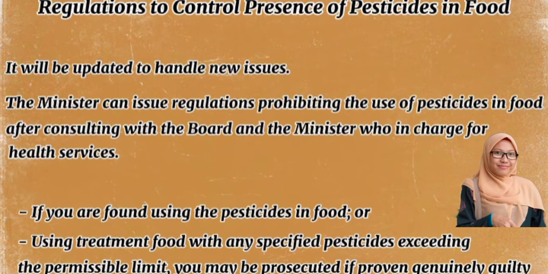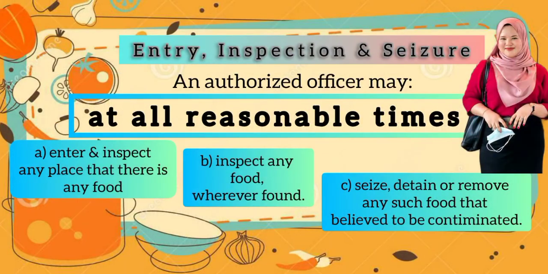if proven genuinely guilty. Okay, we move to the next part, which is entry, inspection and seizure, iaitu kemasukan, pemeriksaan dan penyitaan. An authorized officer may, at all reasonable times, A. Enter and inspect any place where there is any food. B. Inspect any food wherever found. C. Seize, detain or remove any such food that is believed to be contaminated.